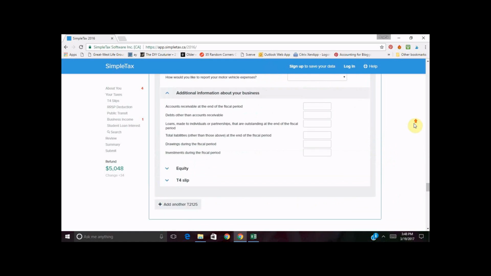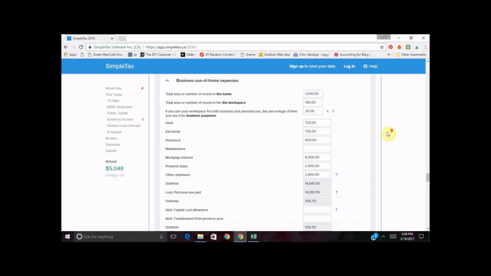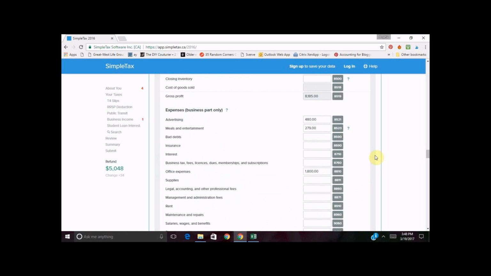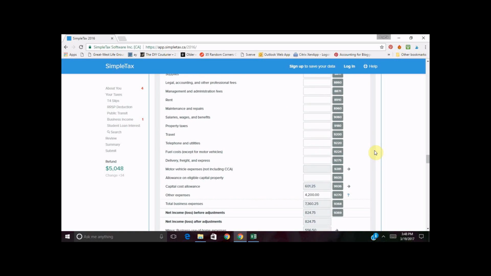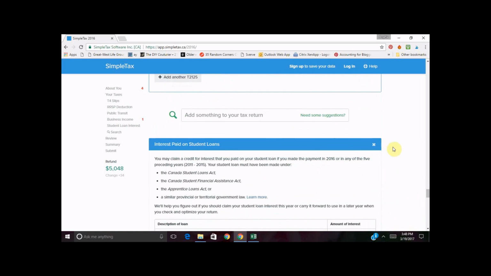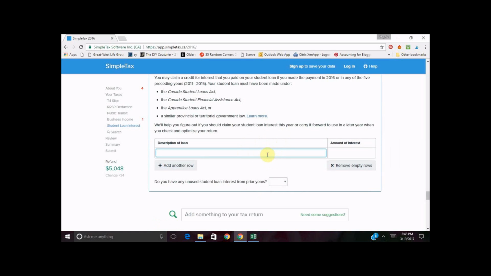So then once you have filled out the business amount of your home, you'll notice again, it gets input here. And so Sally has net income total related to her blog of $200 after going through her income and all of these deductions. So once you've gone through everything, we keep scrolling down. Finally, we have interest paid on student loans. Again, it's only interest, not your principal.